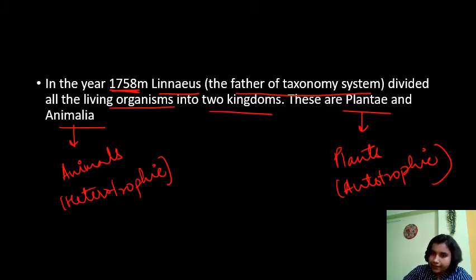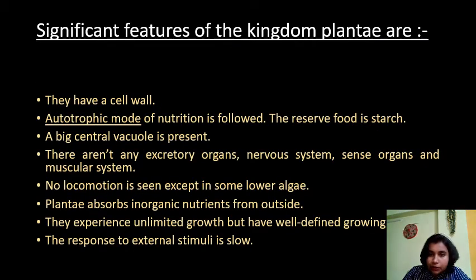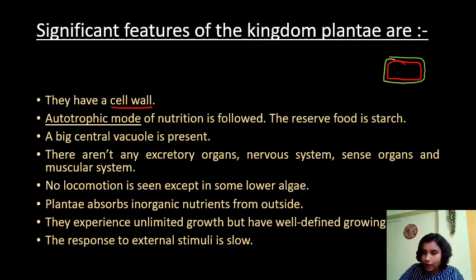Coming to the salient features of the Kingdom Plantae. Plantae have a cell wall. Say this is a cell, right? The Plantae have it, while Animalia do not have a cell wall. So they have one more outer covering, right? And that outer covering we call the cell wall. The other part we call the cell membrane. So Plantae are having a cell wall.